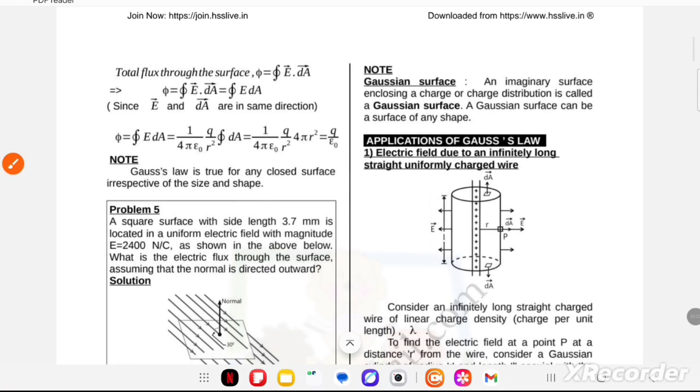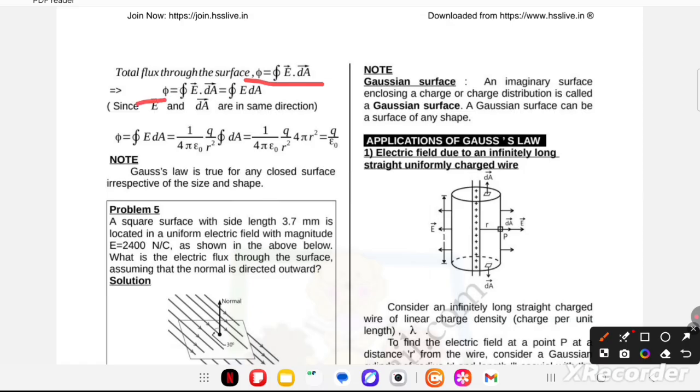Therefore the total flux through the surface, phi is equal to the integral of E dA. Since E and dA are in the same direction, phi is equal to the integral of E dA, which is 1 upon 4 pi epsilon naught q by r square times the integral of dA, that is 4 pi r square. Therefore phi is q by epsilon naught.